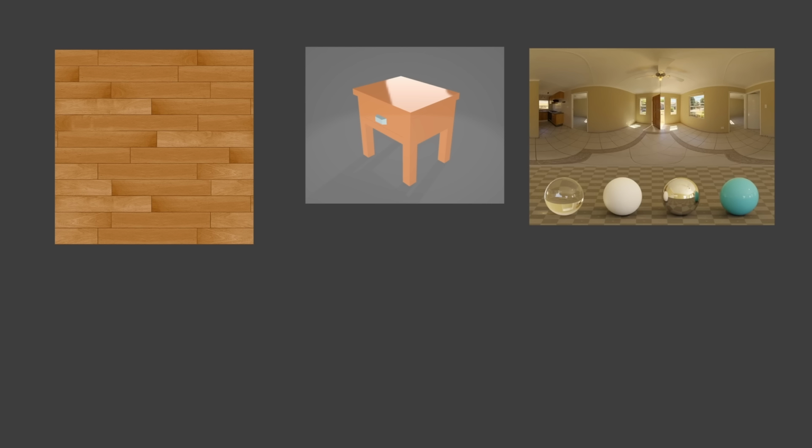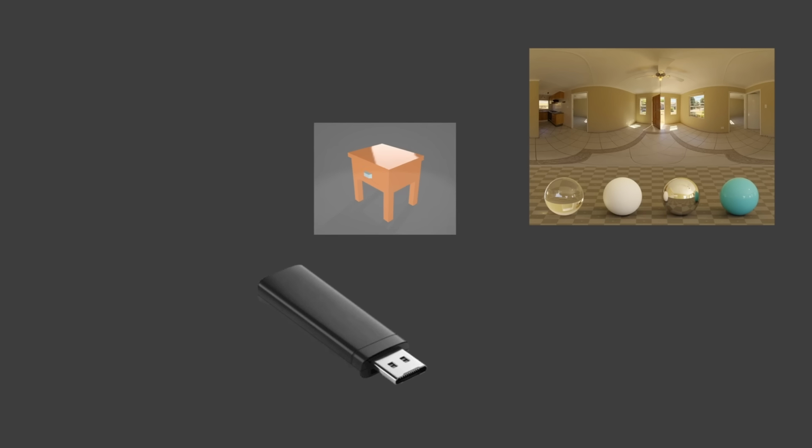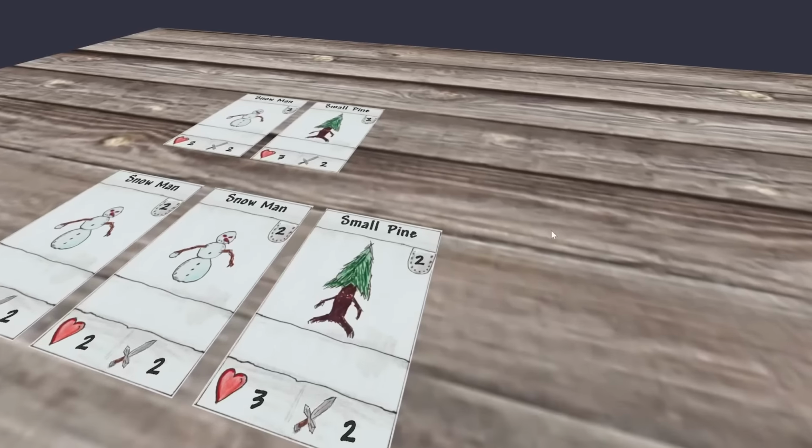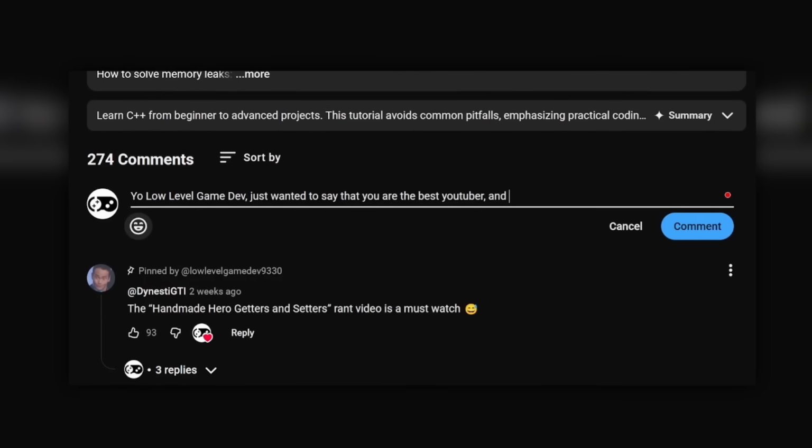I found a friend that does 3D modeling to ask if he can place a wooden texture on a table and a nice skybox with a house interior on a stick, and give me that stick physically. Because remember, he can't just send me that through the internet. And of course, his answer was no. So if you don't like how the game turns out, make sure you fully blame that on my friend in the comment section.